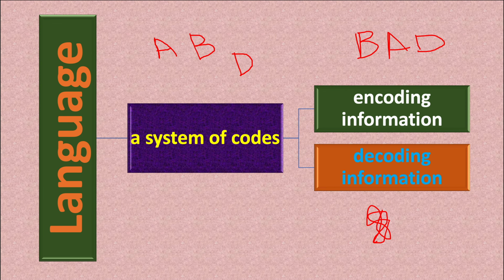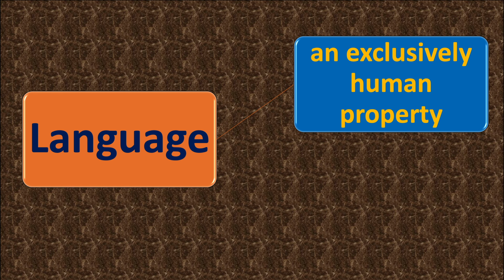We move on to the next. Continue. Language is an exclusively human property. Language is basically a human property. Animals cannot speak. It is especially for humans. It is the quality that is given to humans only. So language is especially for human beings. That is why we call it a human property.